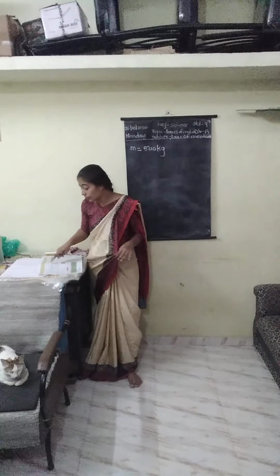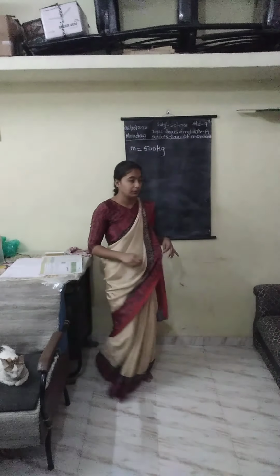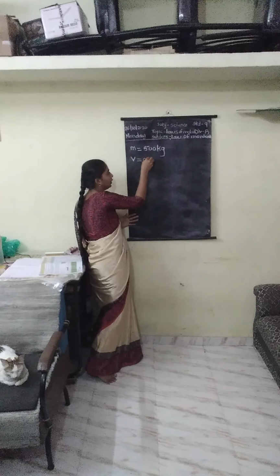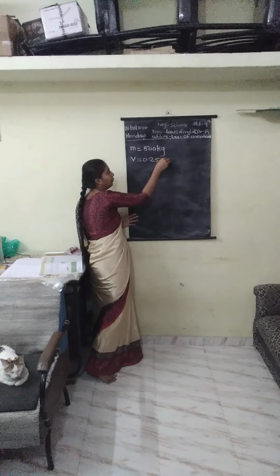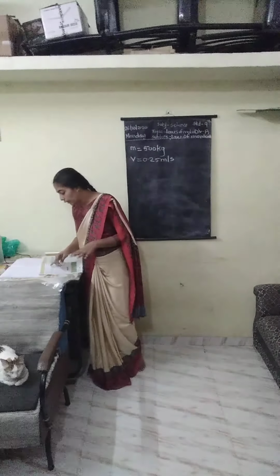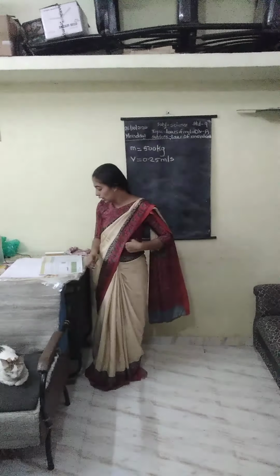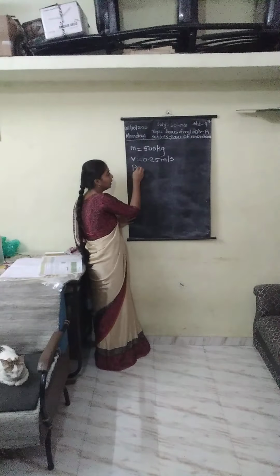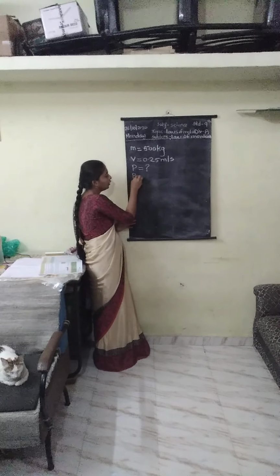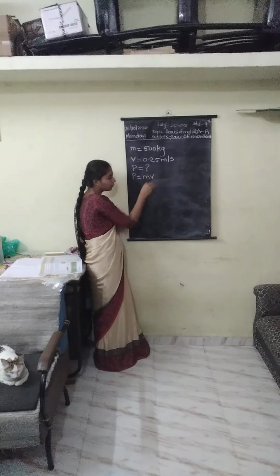Okay, and after that what? It recoils with a speed of 0.25 meter per second. Means speed means velocity is given, v is equals to 0.25 meter per second. Okay, now we have to find the momentum of the cannon. So what is the formula? We have to find P is equals to question mark. What is the momentum formula? P is equals to mv.